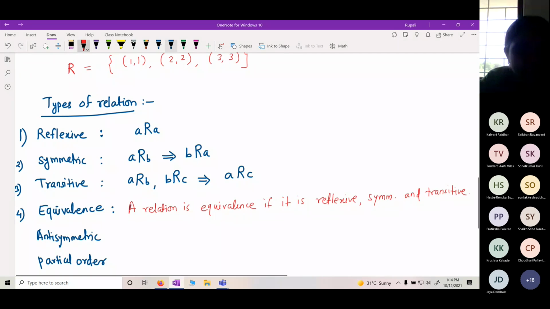What is antisymmetric? Antisymmetric, anybody knows?